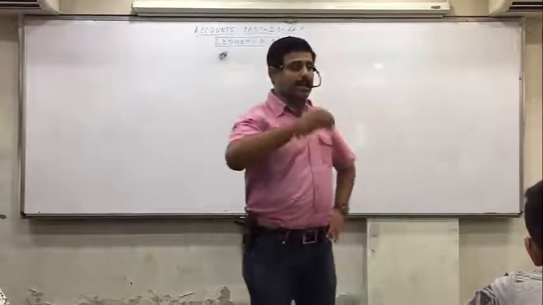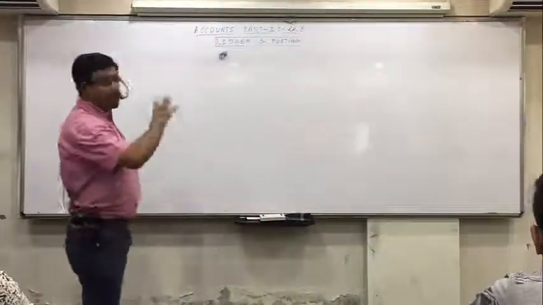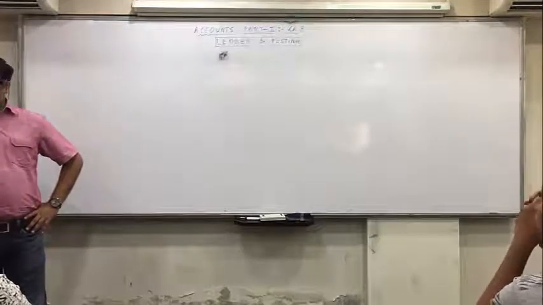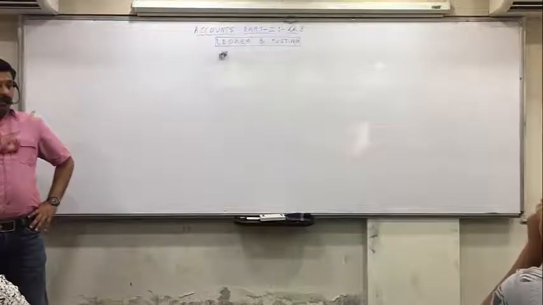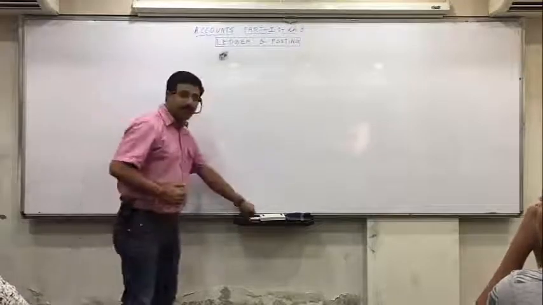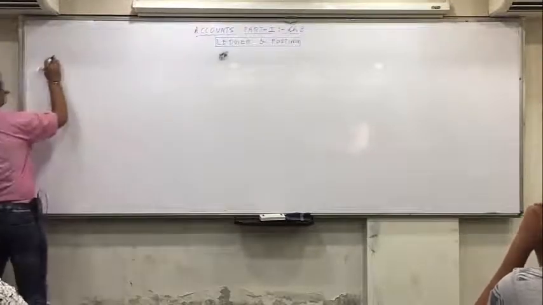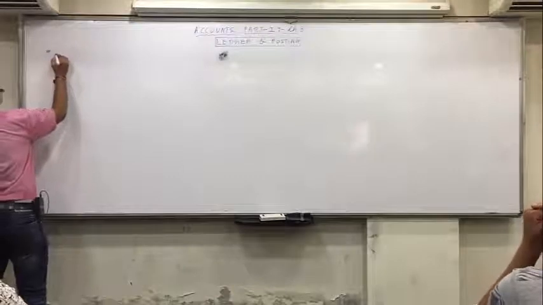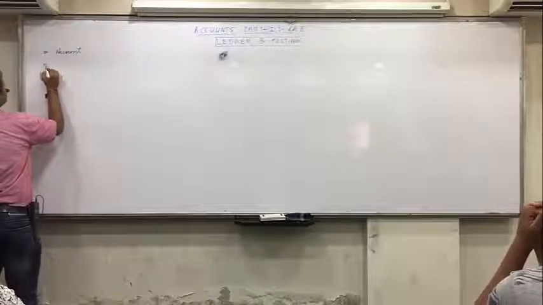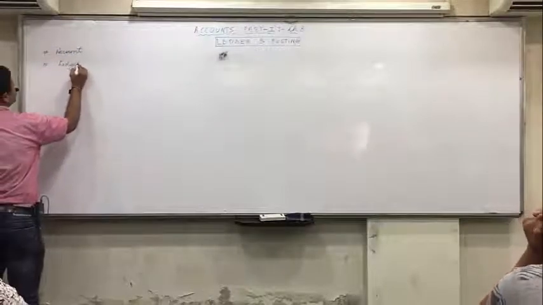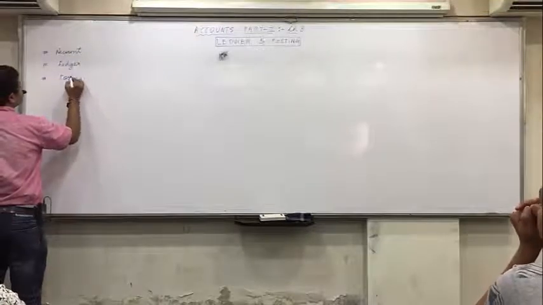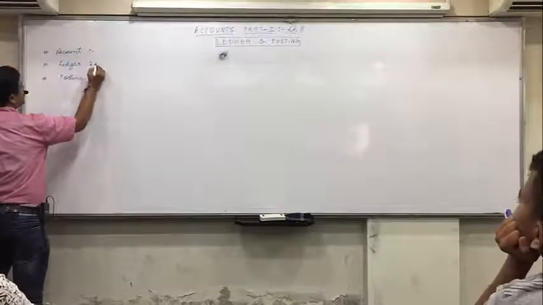So recording we studied in journal. Now what we are going to do in this chapter is the second step, that is classification. To understand the meaning of ledger and posting, first we need to understand 3 terms. The first one is an account. Second is ledger. And third is posting. Now what are these 3 things? Understand them first.